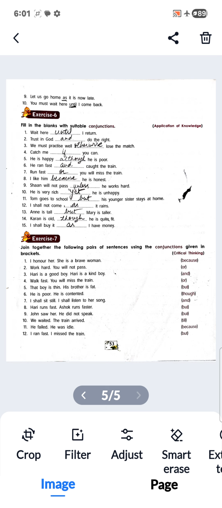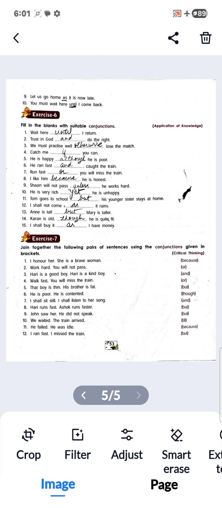Fill in the blanks with suitable conjunctions. Wait here until I return. Trust in God and do the right. We must practice well, otherwise we will lose the match. Catch me if you can. He is happy, although he is poor. He ran fast and caught the train. Run fast or you will miss the train.